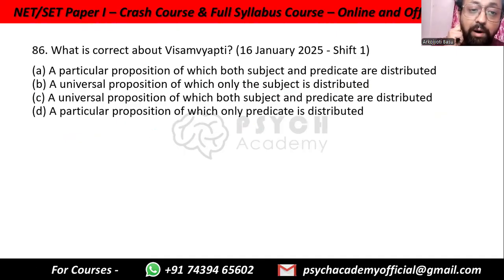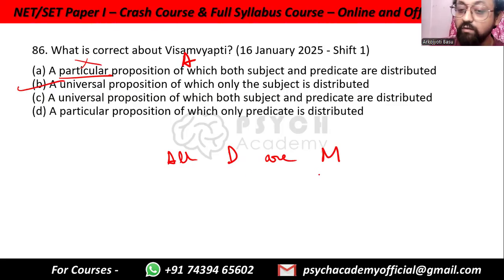Which is correct about Visama Vyapti? Visama Vyapti, which basically means universal affirmative. Okay, so this is the A kind of statement. A particular proposition, it is not particular. Universal proposition of which only the subject is distributed. Yes, because A is all dogs are mammals, right?